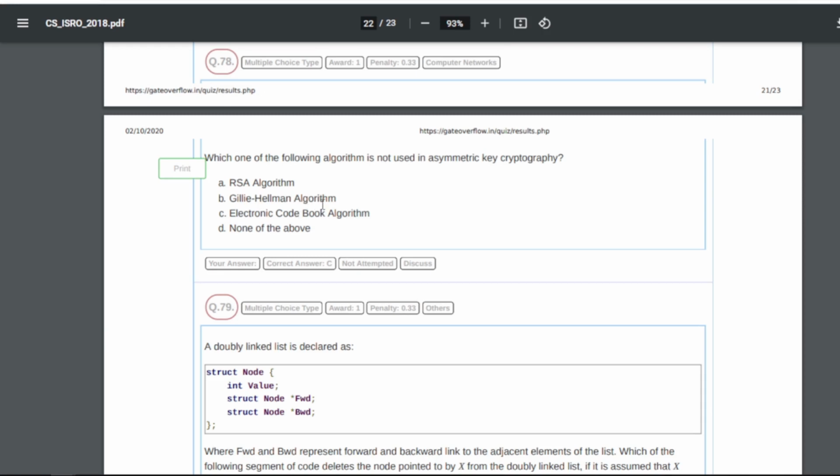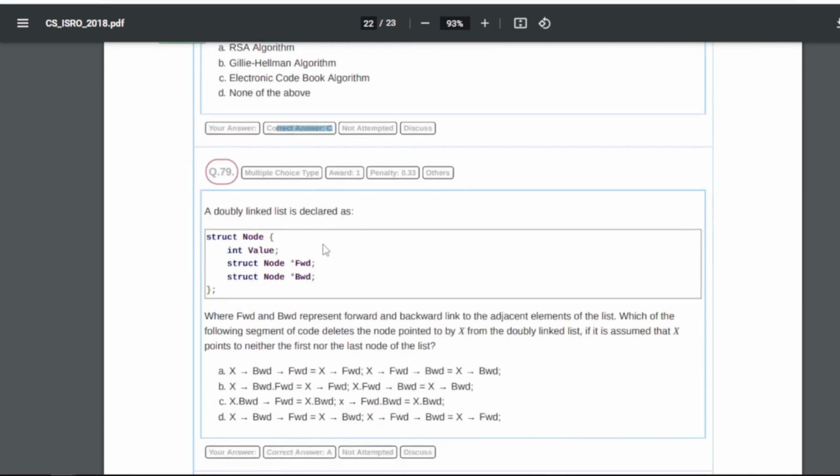78 is: which one of the following algorithms is not used in asymmetric key cryptography, right? So for 78 our answer is C, electronic code book algorithm. So the electronic codebook algorithm is not used in asymmetric key cryptography, because RSA is used and the Diffie-Hellman algorithm is used, right? But the electronic codebook algorithm is not used in asymmetric key cryptography.